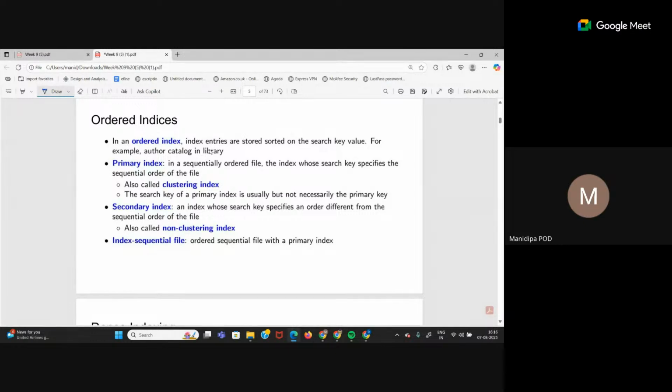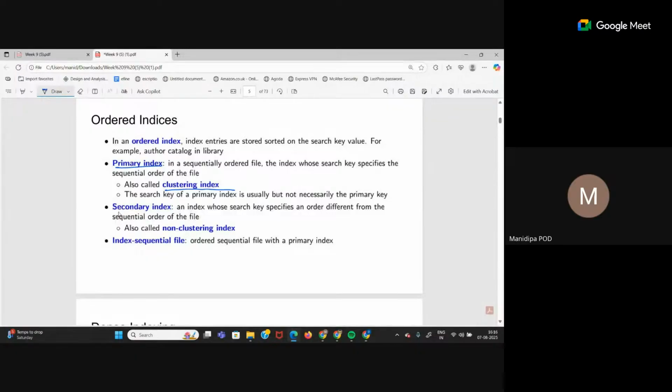That's it. Primary index is an ordered index. Ordered index means that the search keys are sorted in some order. And in primary index, the search keys are sorted in the same order as the file itself, right? If in the file, the search key is sorted in increasing alphabetical order, then in index also the search keys will be in the same increasing alphabetical order. The primary index is also known as clustering index.